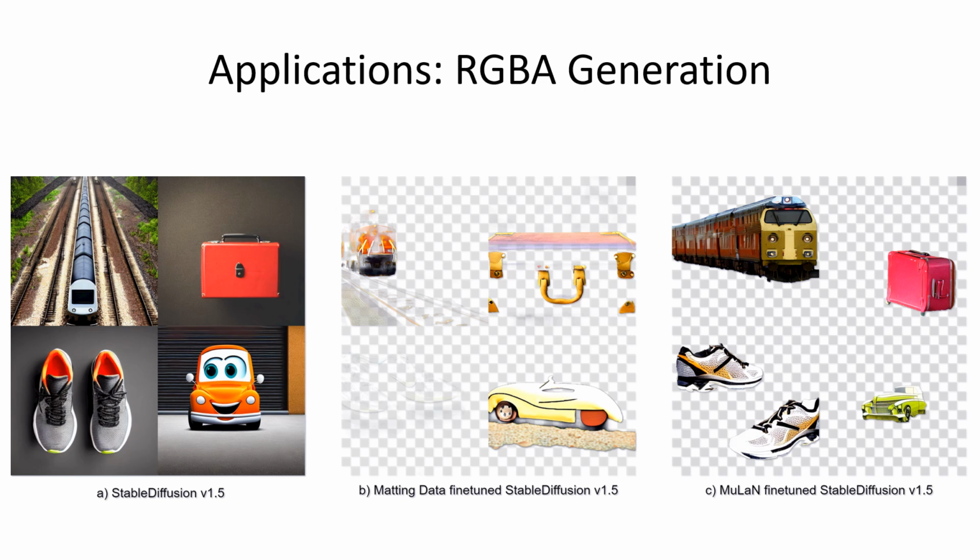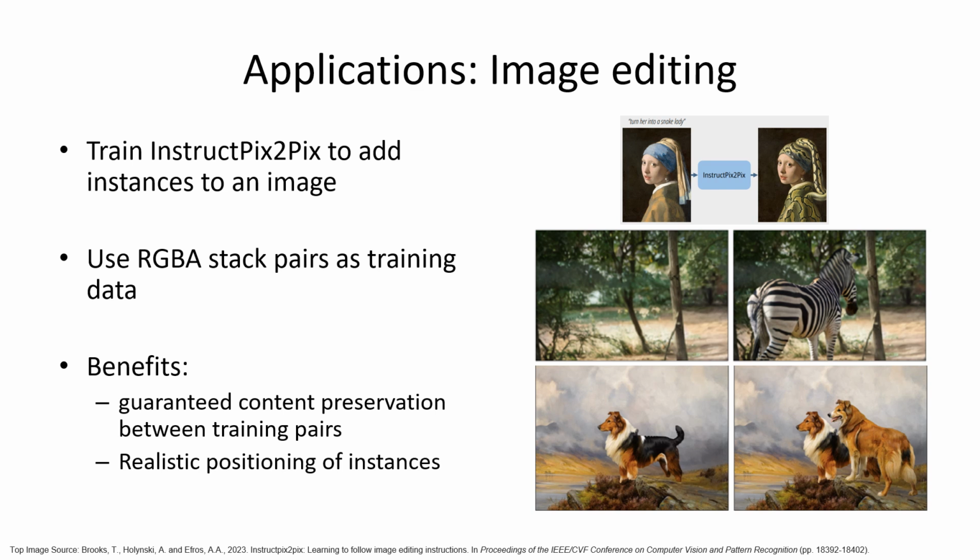To illustrate the potential utility of our MuLAn dataset, we provide 2 experiments showcasing distinct example scenarios under which our dataset can be leveraged. In the first application, we fine-tuned a stable diffusion model to generate images with transparency channels. Compared to the use of matting datasets, fine-tuning on our dataset yields a better quality sample with a better understanding of transparency.